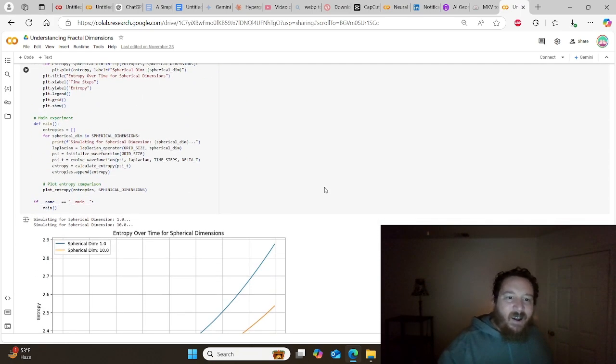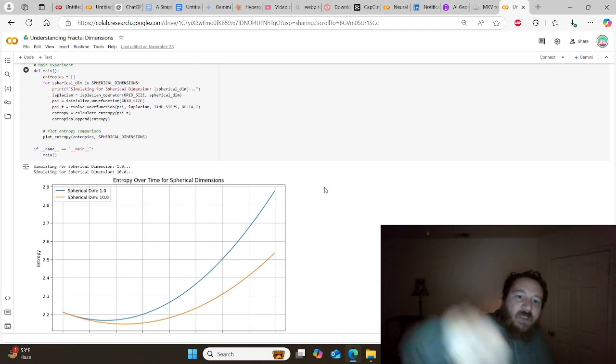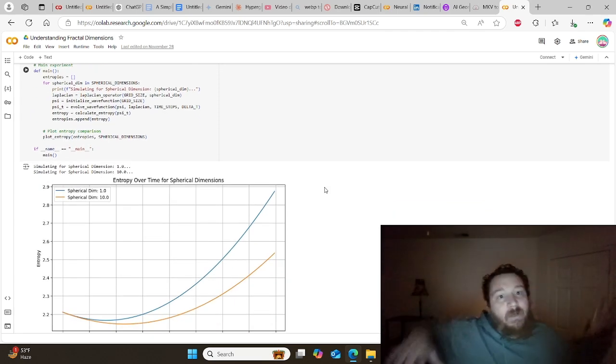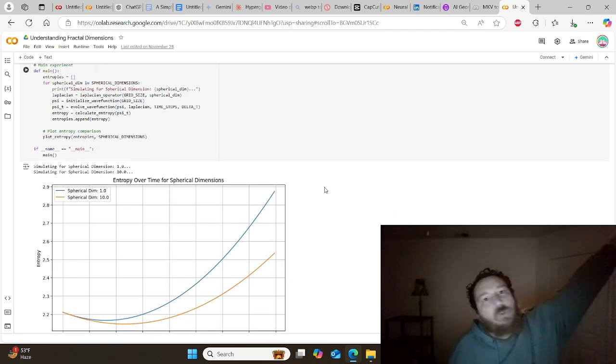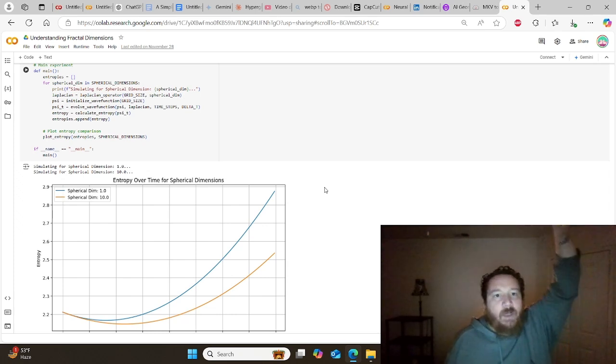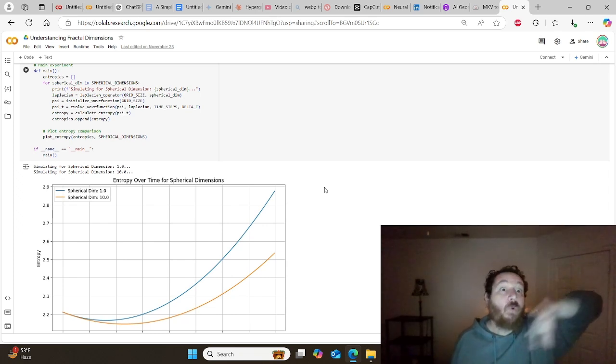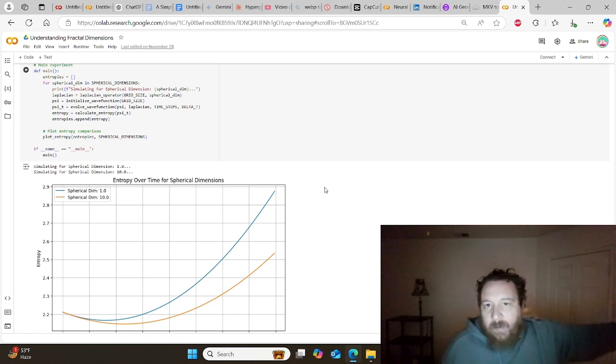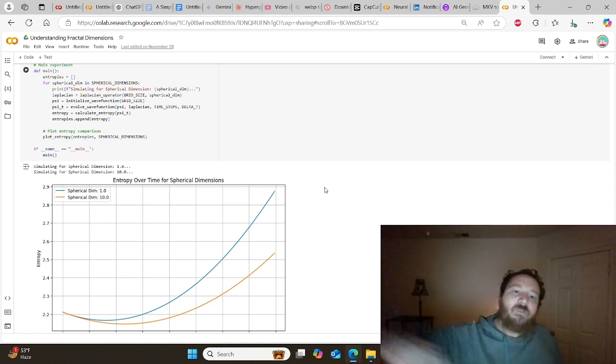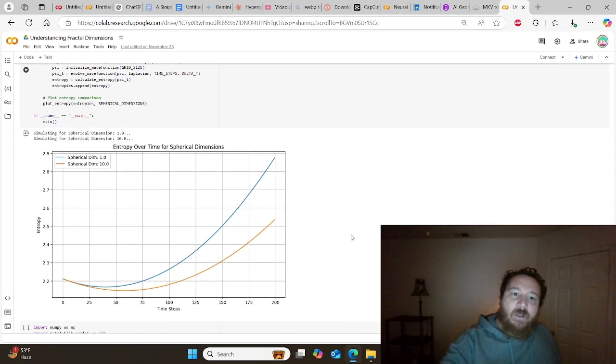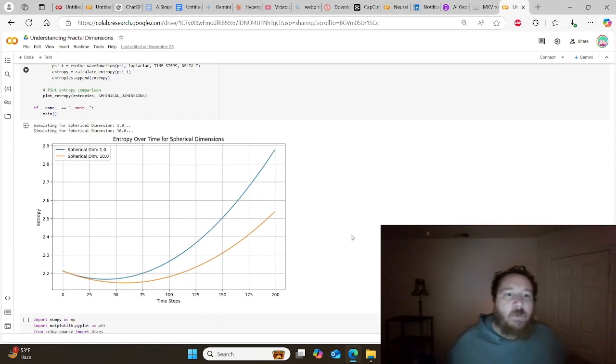And then we can see this again in the last experiment. So we've at this point proven out the fractal end of the equation, right? And again, we're utilizing the Schrodinger equation for all this. We've extended the Schrodinger equation out fully throughout fractal space. Let's do the same thing with spherical space. Is there a difference in entropy over time between spherical dimension 1 and spherical dimension 10?